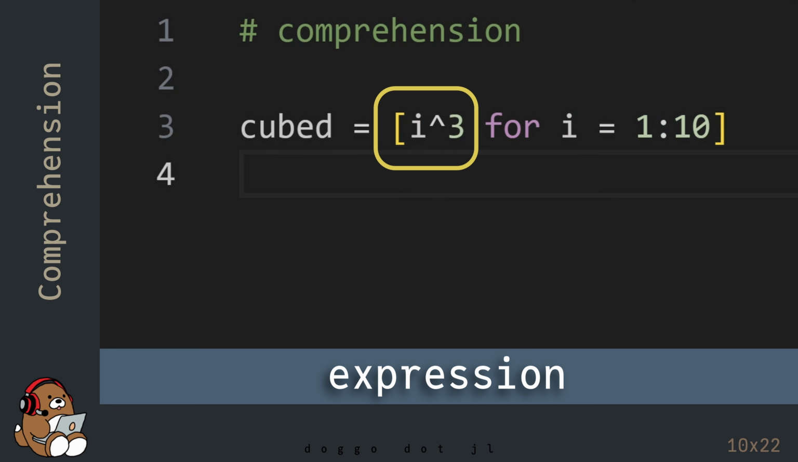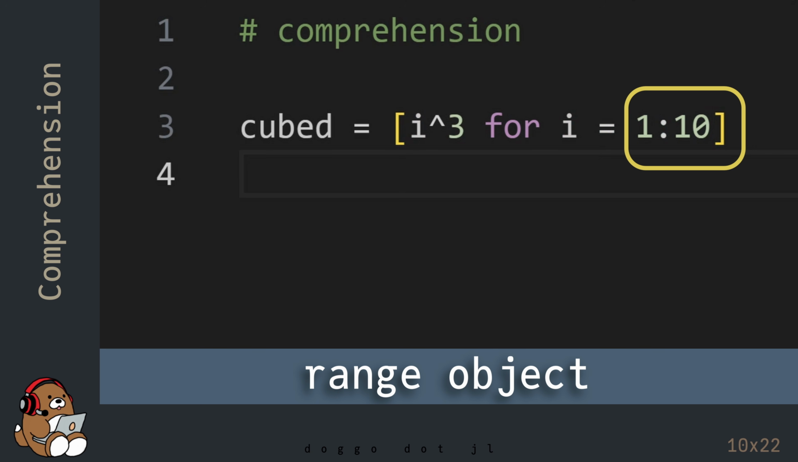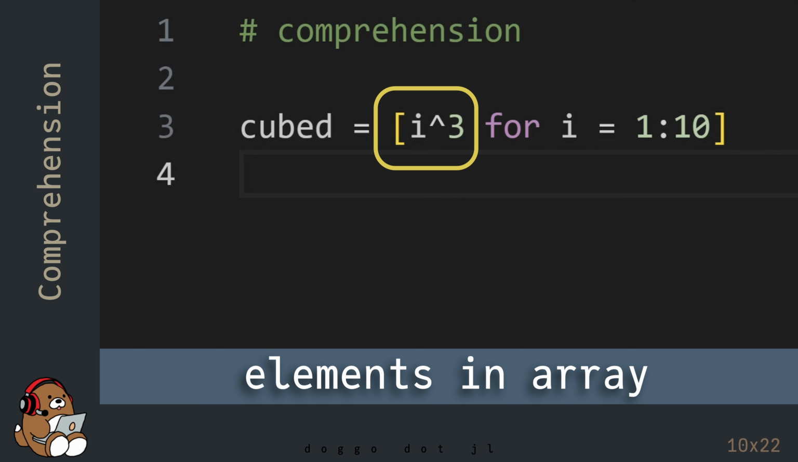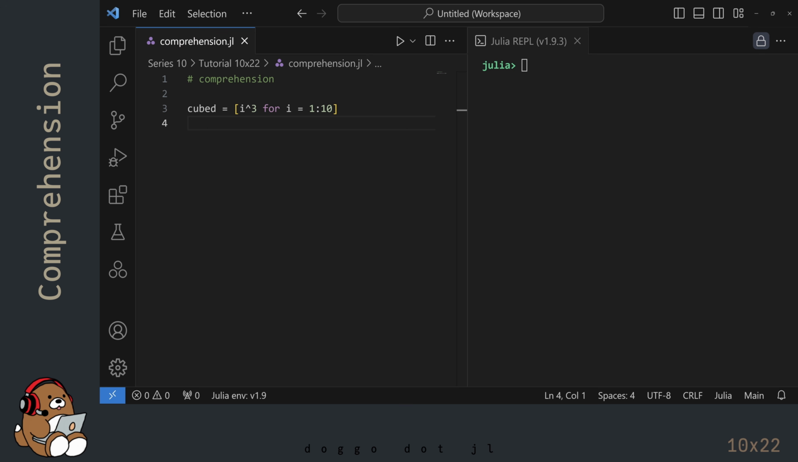In this example, i to the third power is the expression. i is the variable name for the numbers in the range object. And 1:10 is the range object, meaning the integers from 1 to 10, inclusive. So the expression is the task that your computer will repeat using each number in the range. Your computer will place the results of these calculations inside of an array. Now hit Shift-Enter to see what happens.